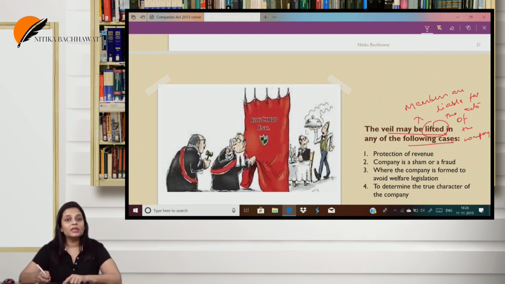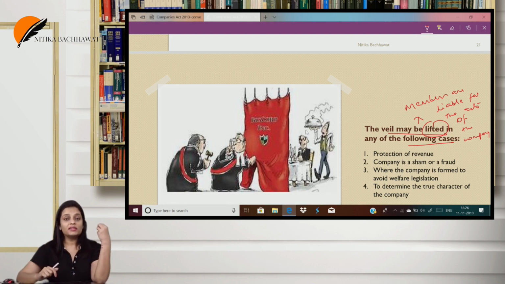The next one, company is a sham or a fraud. There were 2 cases in this. One was Guilford Motor Company versus Horn, and the other one was Jones versus Lipman. In Jones versus Lipman, there was a contract to sell land. Later, the seller did not want to sell the land, so he made a company and sold the land to that company. You would say why? He could just avoid it. Sale of land is a contract where specific performance can be granted by the court. But if you have already sold the goods to some other person, then the court cannot grant you specific performance.